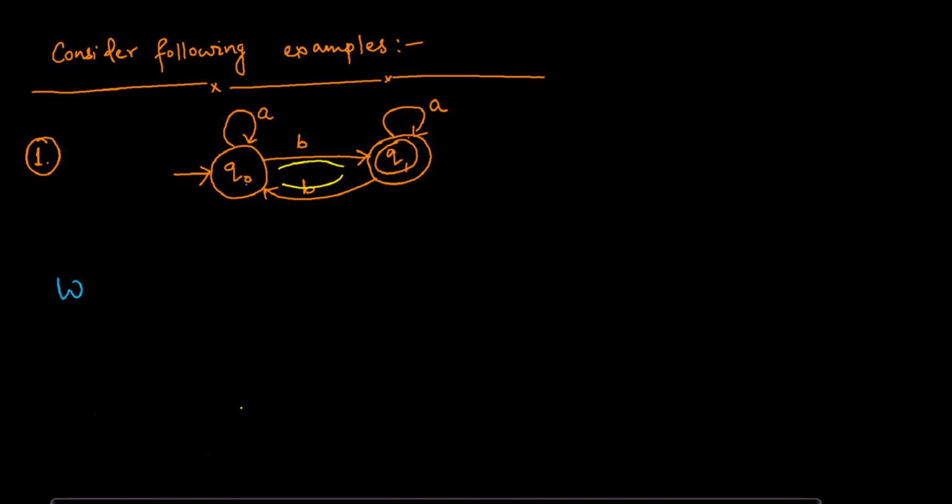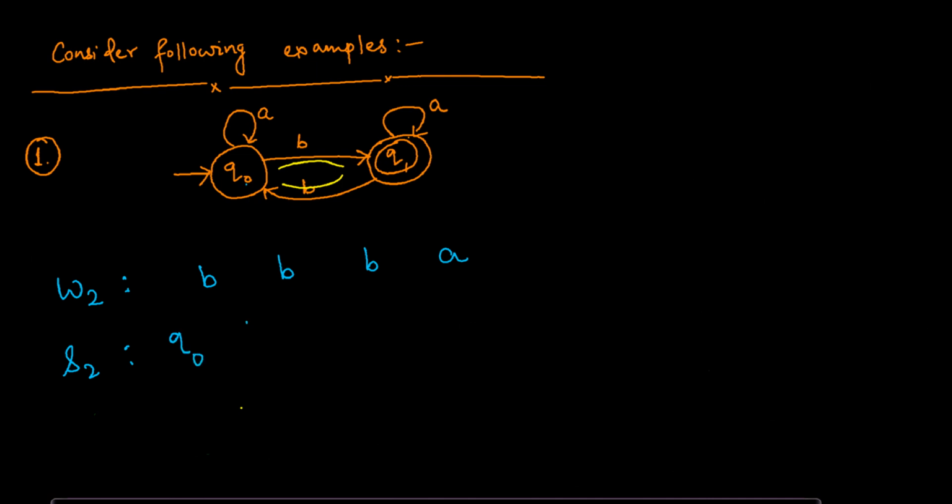Let's take another string and the corresponding state sequence. Let that string be B, B, B, A. Initially you will be at Q0.